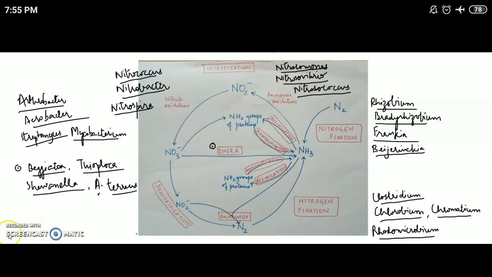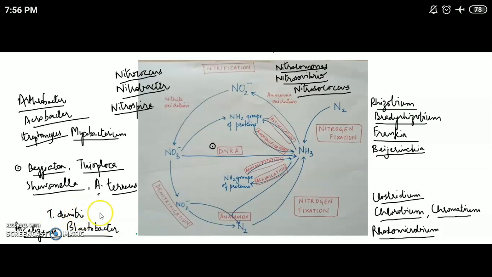The other dissimilatory nitrate reduction is denitrification. Denitrification is carried out by facultative anaerobes like Pseudomonas, Alcaligenes, Paracoccus denitrificans, Agrobacterium, Thiobacillus denitrificans, Bradyrhizobium, Blastobacter. There are many organisms which carry out denitrification.